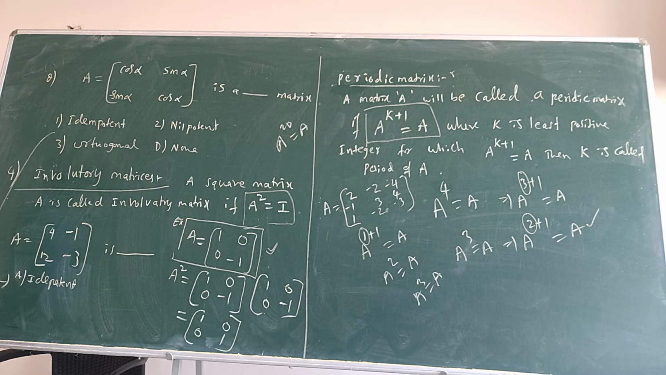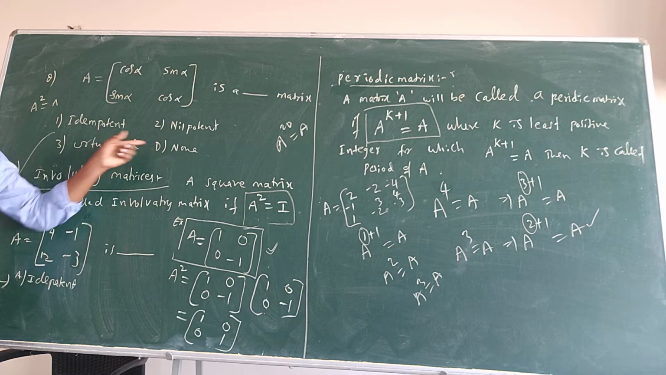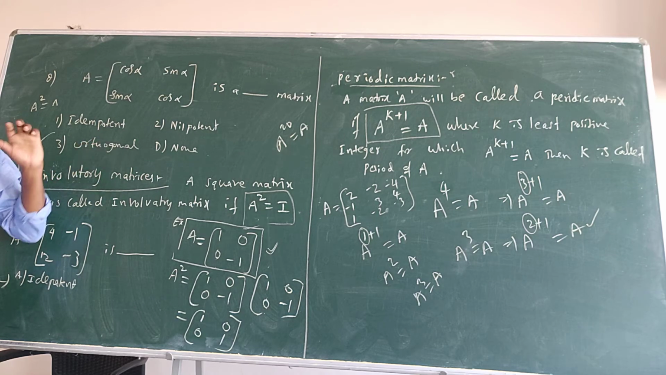Orthogonal means what? A into A transpose is equal to I. But in the options, whenever you find orthogonal, try to check orthogonal first, because most of the chances are there to get orthogonal. If not, then idempotent. What is that condition? A square should be equal to A. So I feel that whenever these options are there, check orthogonal first.